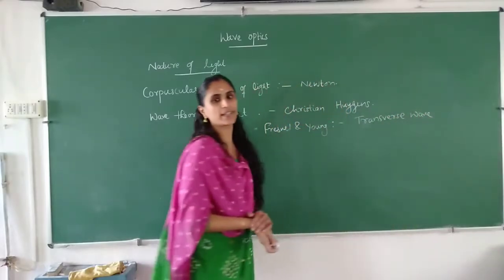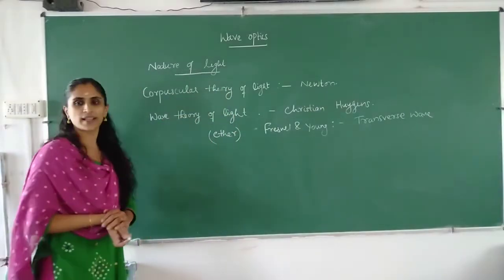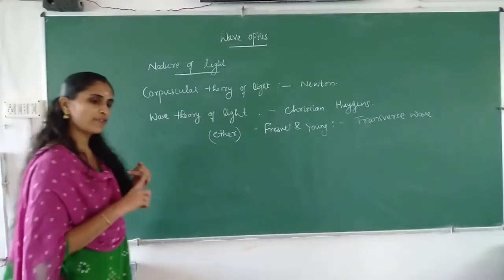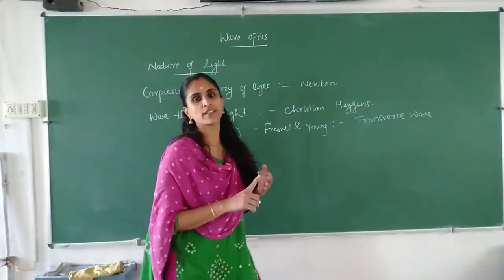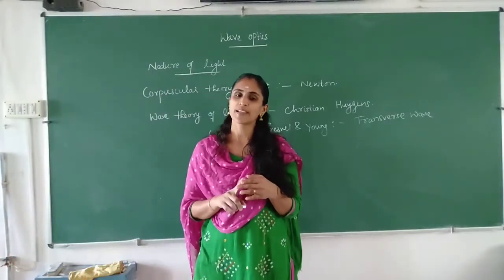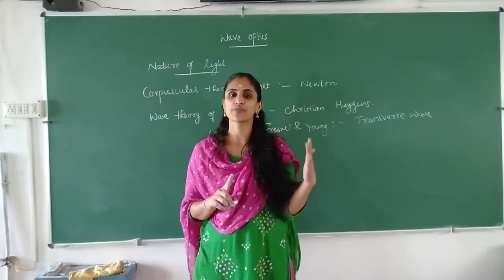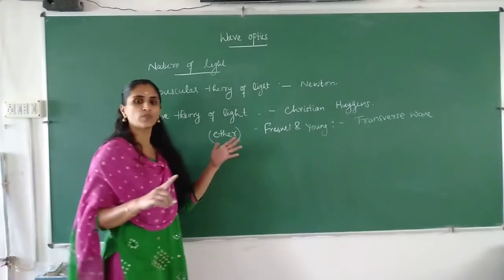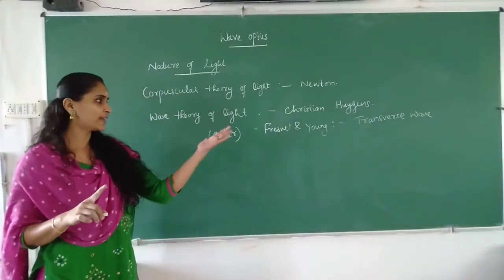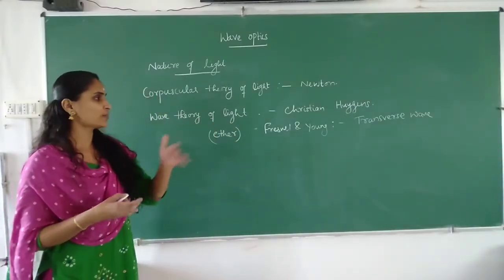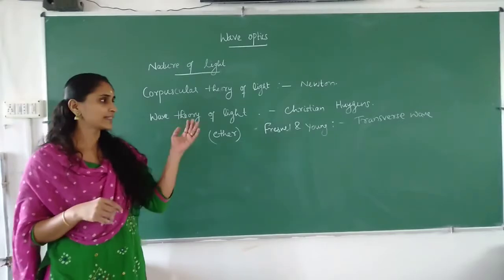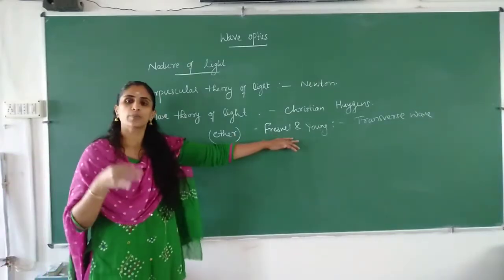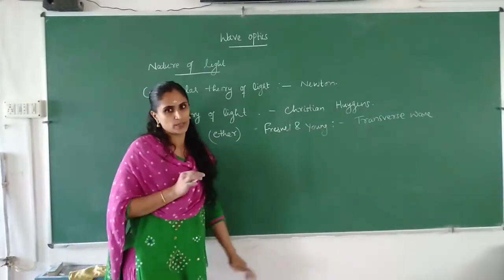By considering it as a transverse wave and using Huygens' theory, they could successfully explain reflection, refraction, interference, polarization and diffraction. All those phenomena could be explained by the wave theory of light, with the modification by Fresnel and Young.